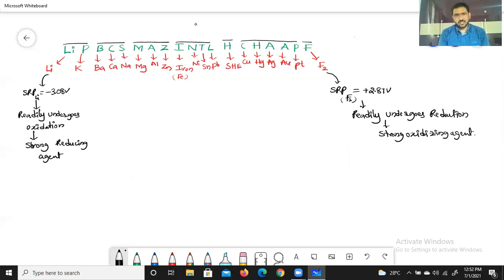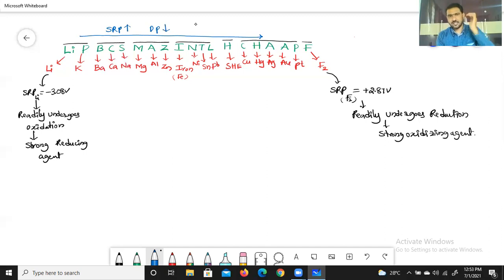Second application is chemical reactivity. With respect to this electrochemical series, SRP values are inversely proportional to chemical reactivity of elements. Left to right, SRP values increase and discharge potential (DP) decreases.